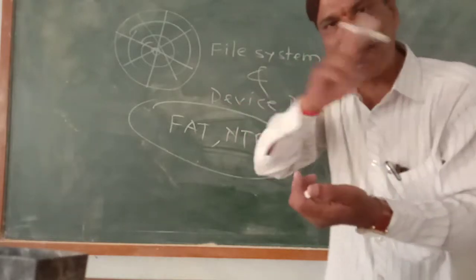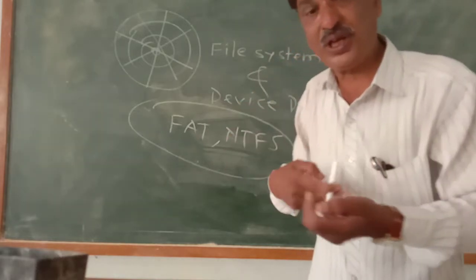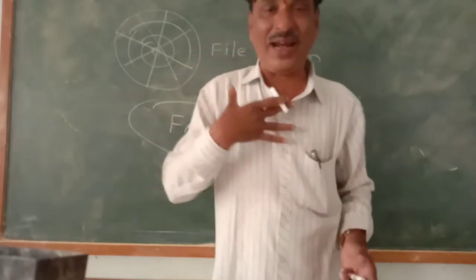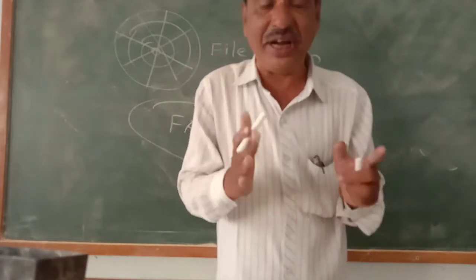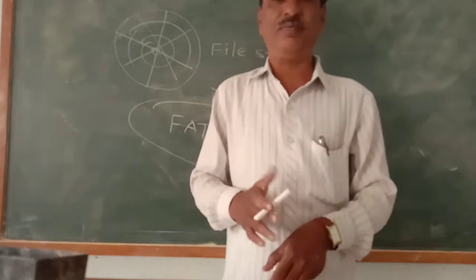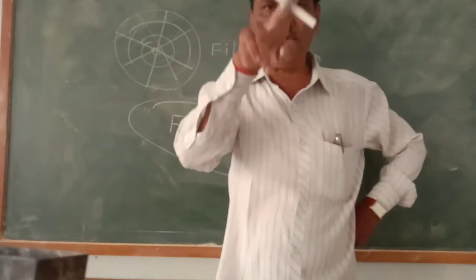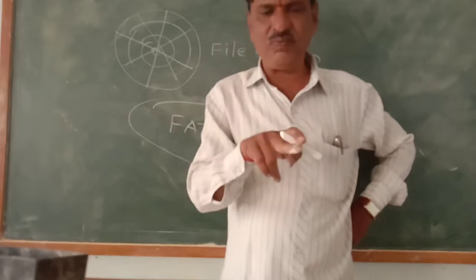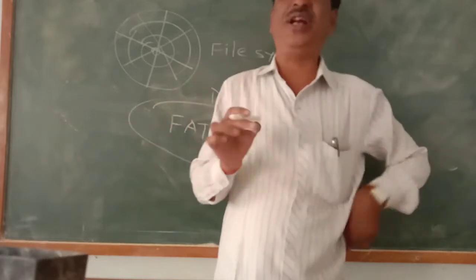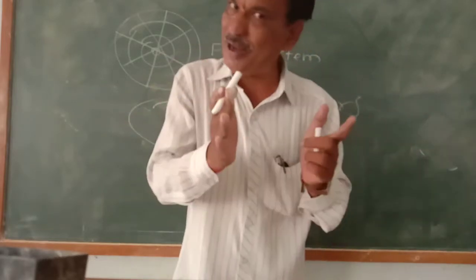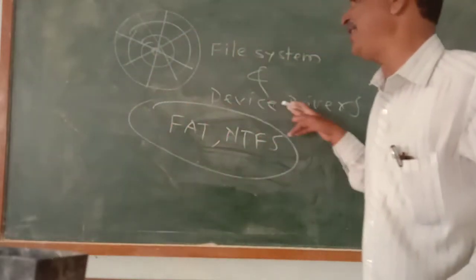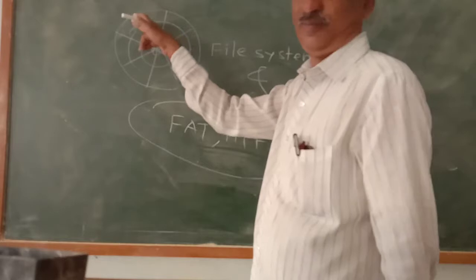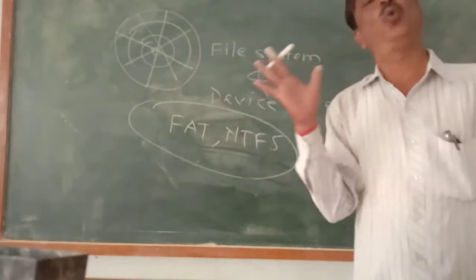Whereas a device driver rotates the disk. Suppose we are interested in reading chapter number 3. First we see the index, and the index just gives us a location, that is the page number. But once the page number is found, it is our duty to turn the pages. Similarly, the device driver is there, which rotates the disk. The file system provides just the location of the file.